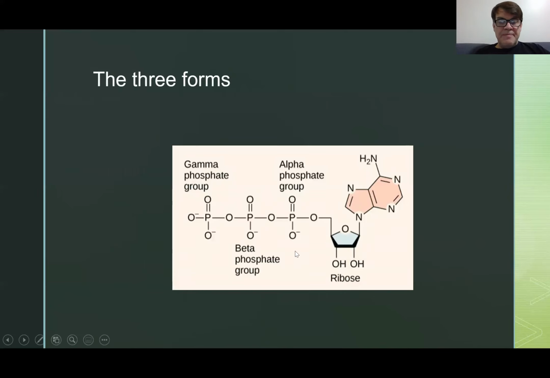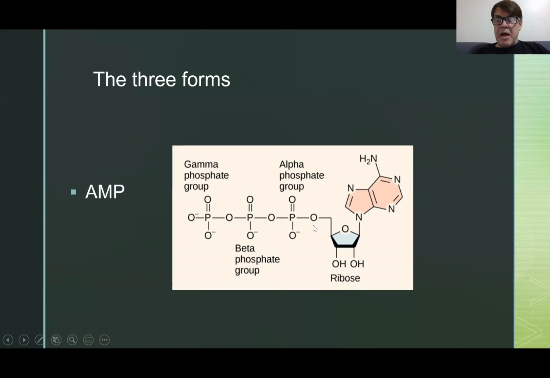So this is adenosine triphosphate. This is adenosine on this right side here. If it's triphosphate, then it's got 3 phosphates, alpha, beta, gamma. If it's adenosine monophosphate, then it wouldn't have these 2 here.